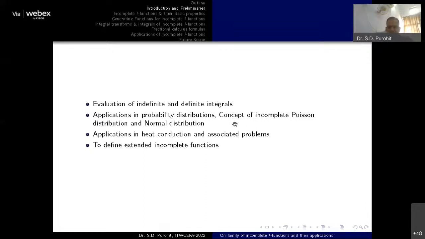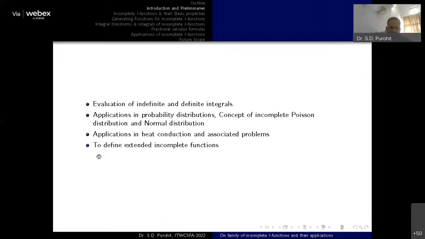Applications of probability distributions, the concept of incomplete probability distribution and normal distributions. There are so many applications of these incomplete functions with these statistical distributions. They also have some applications in heat conduction and associated problems, because the main invention of these incomplete functions arose from this particular heat conduction equation. There are so many areas in which the special functions are unable to resolve the problems associated with the physical problem. So in that case, they have used the incomplete functions and they are successful.